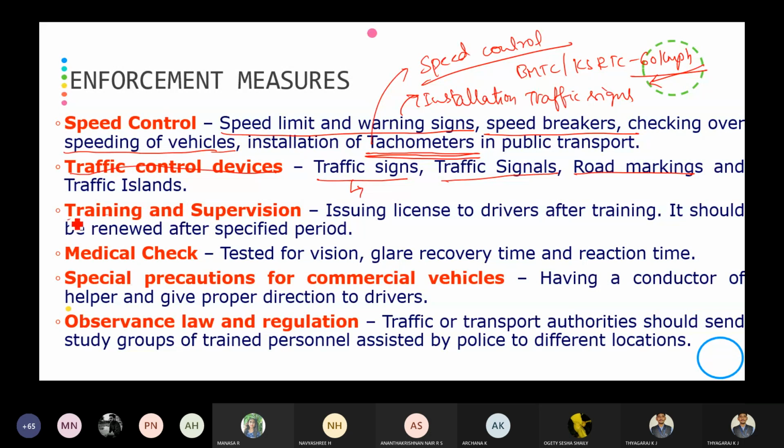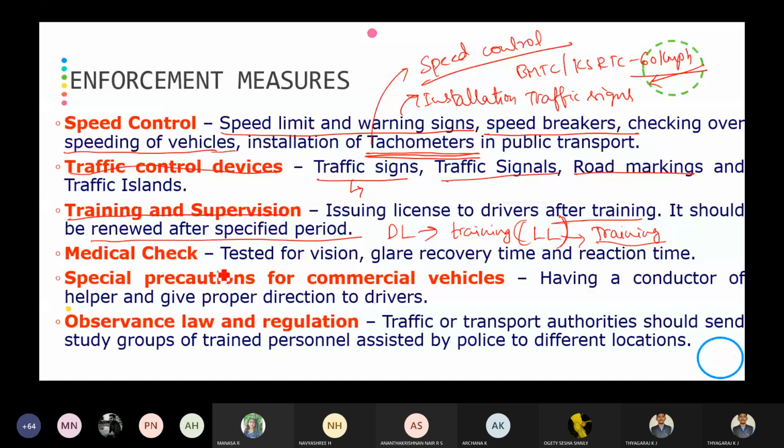Then training and supervision. Issuing a license to a driver after training, and it should be renewed after a specified period. As we all know, the driving license is issued to the road user after training. Yes or no? That is the LL, the learning license you get when you apply. That learning license period we call training. After training only they issue the driving license. So if we properly train the driver, the accident rate will be reduced automatically.